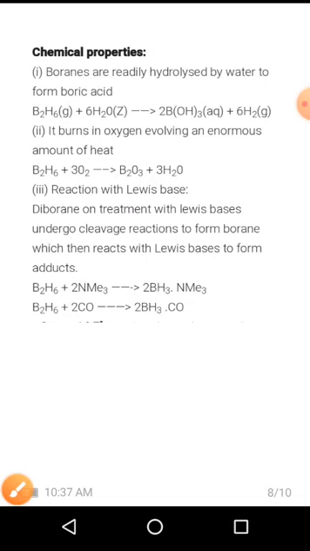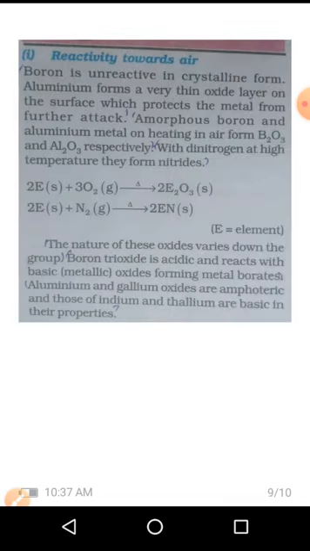Next we will move on to some reactivity of group 13 elements towards air. Boron is unreactive in crystalline form. Aluminium forms a very thin oxide layer on the surface which protects the metal from further attack. Amorphous boron and aluminium metals on heating in air form B2O3 and Al2O3 respectively.